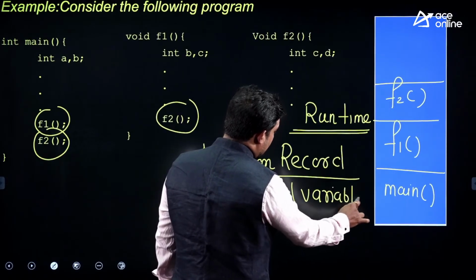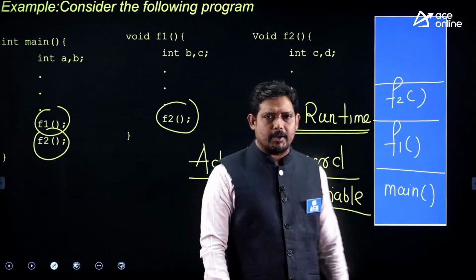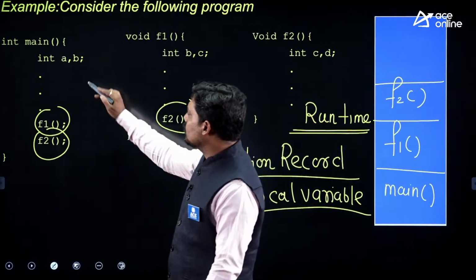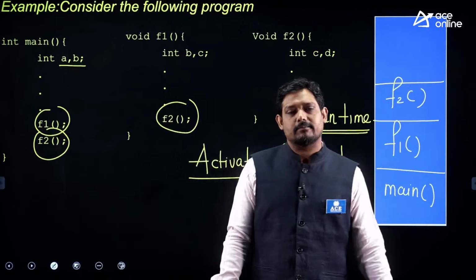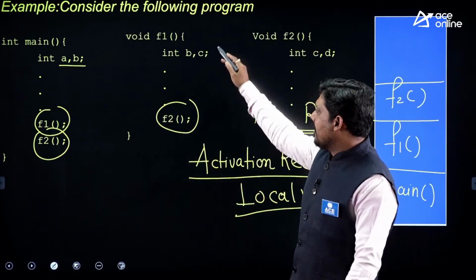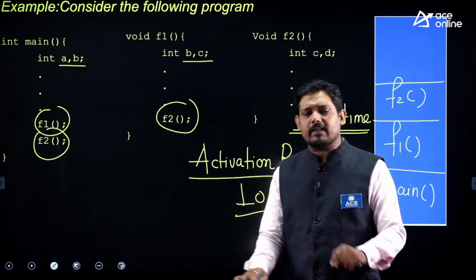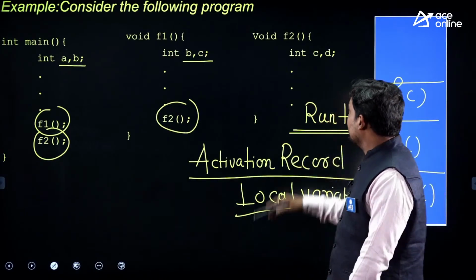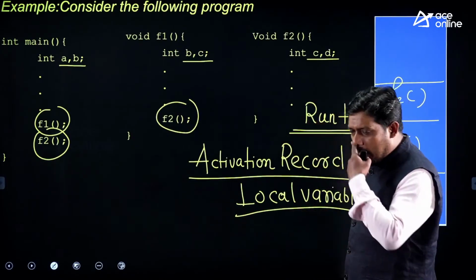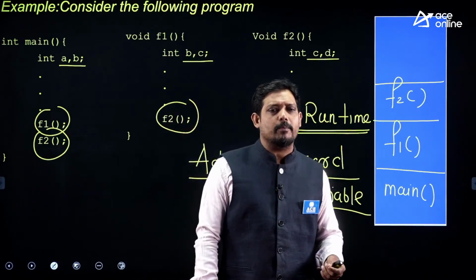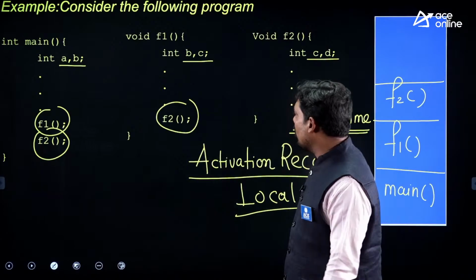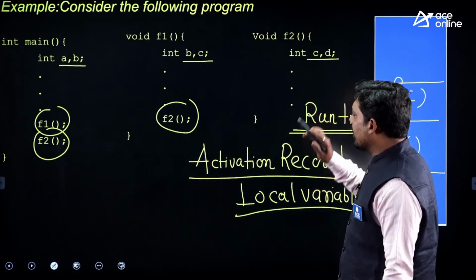You can see that in the main function there are some local variables. What is a local variable? One whose scope is only main can see it. It's local. F1 can see and access its own, and only f2 can see and access its own. So these are local variables, which only the function can look into.